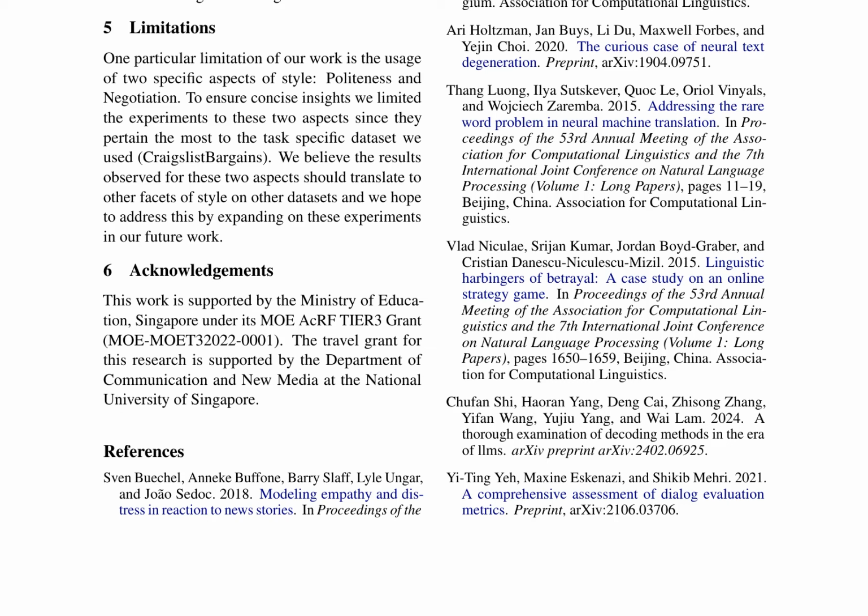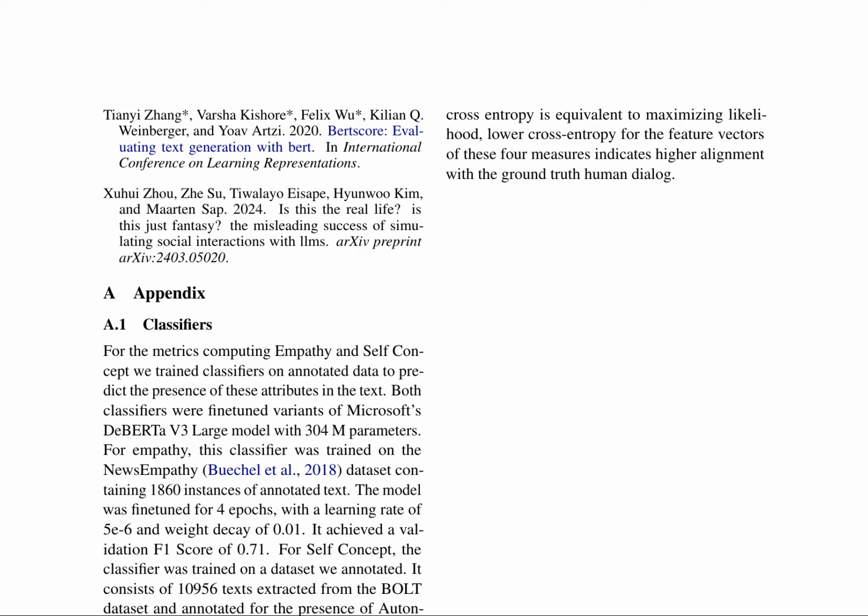The authors also discuss the limitations of their work, including the usage of two specific aspects of style, politeness and negotiation. They acknowledge that their results are limited to these two aspects and hope to address this limitation in future work. The paper cites several references related to conversational LLMs, politeness, and negotiation, including works on modeling empathy and distress, hierarchical neural story generation, and psychological metrics for dialogue system evaluation.